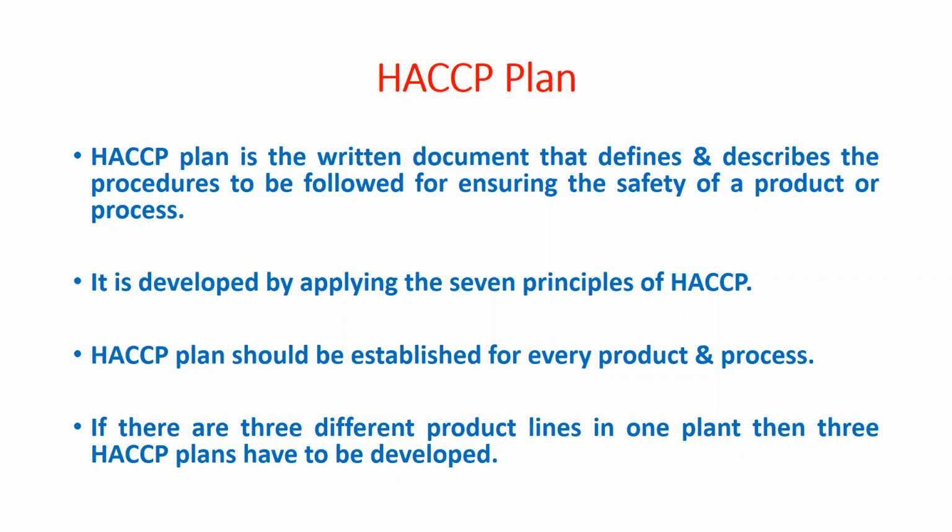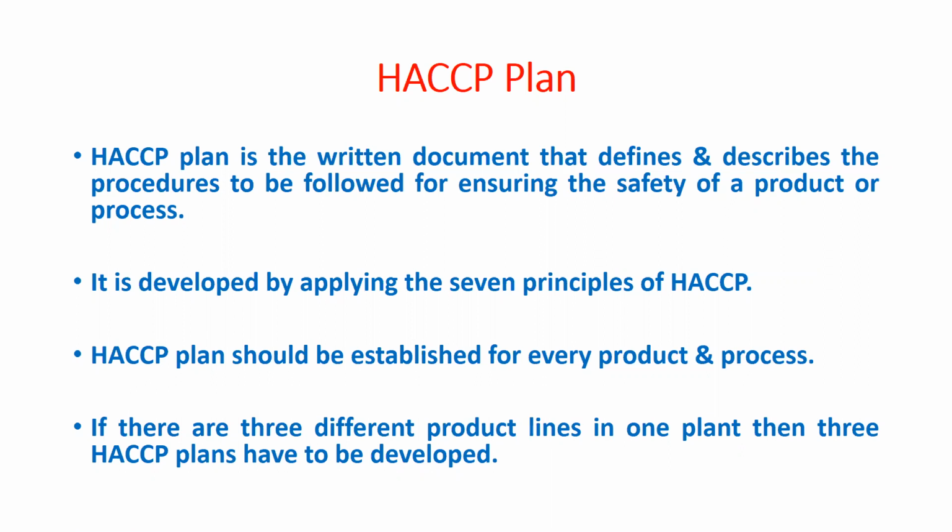In that document, what will be written? It will define and describe the procedures which will be followed for ensuring the safety of the product and the processing method. It is developed by applying the 7 principles of HACCP. A HACCP plan should be established for every product and process.